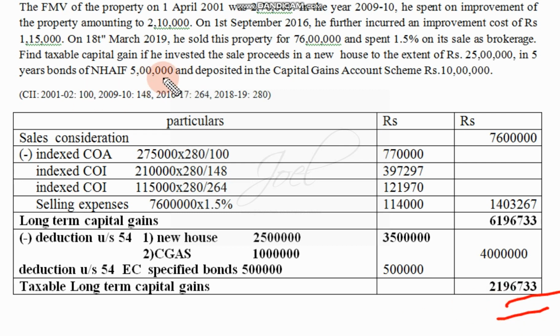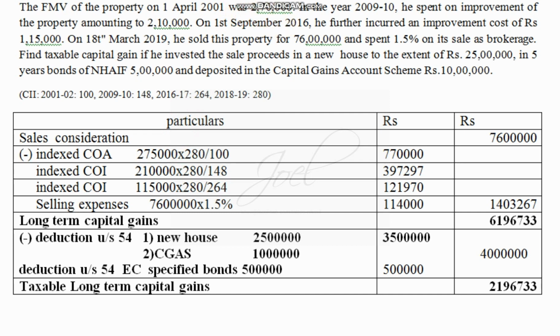So quickly we'll revise it again. Here in this case, the property was sold for rupees 76 lakhs. There were 4 expenses which we used to deduct. Cost of acquisition: when we see, the asset was acquired before 1/4/2001.